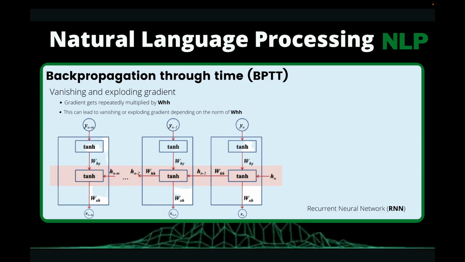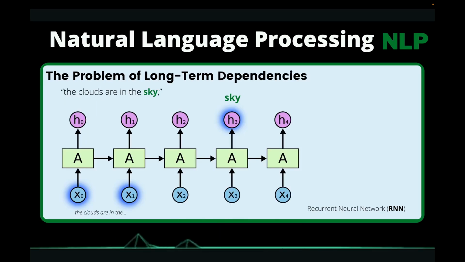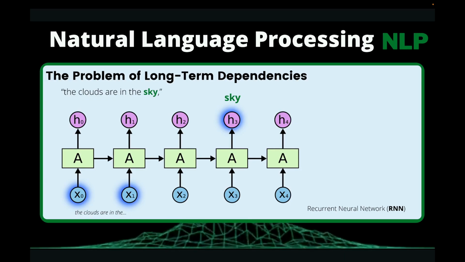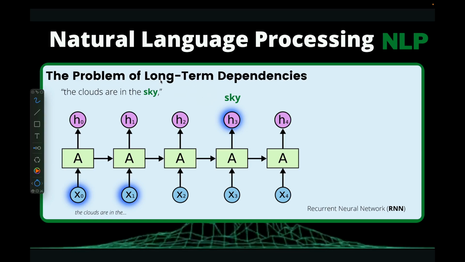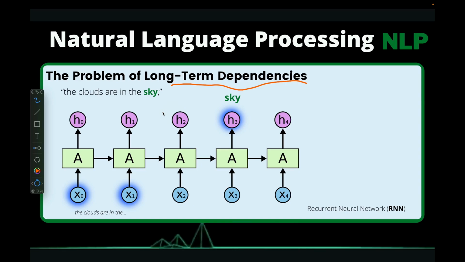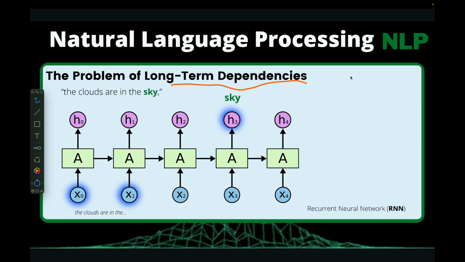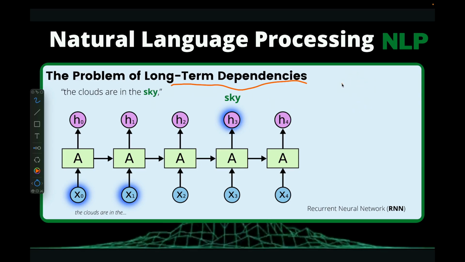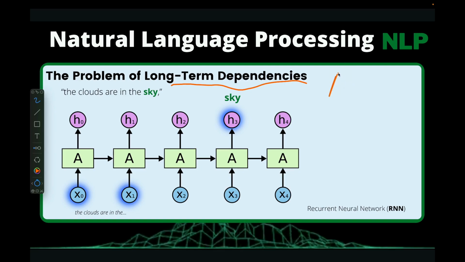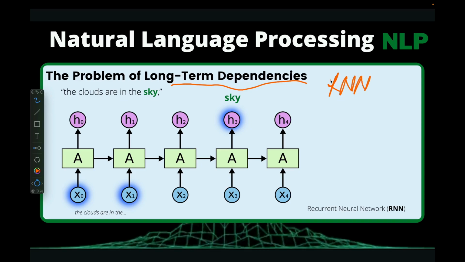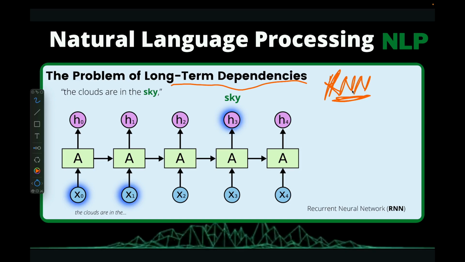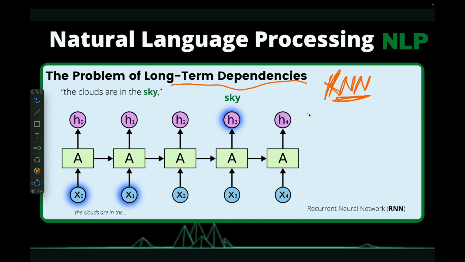All right, welcome back. So we're going to get even more understanding of this backpropagation through time problem. We said that there's a problem with long-term dependencies. Let me explain what I mean by that. We are trying to figure out why we still need more efficient NLP algorithms, although we say that RNN is very much efficient.